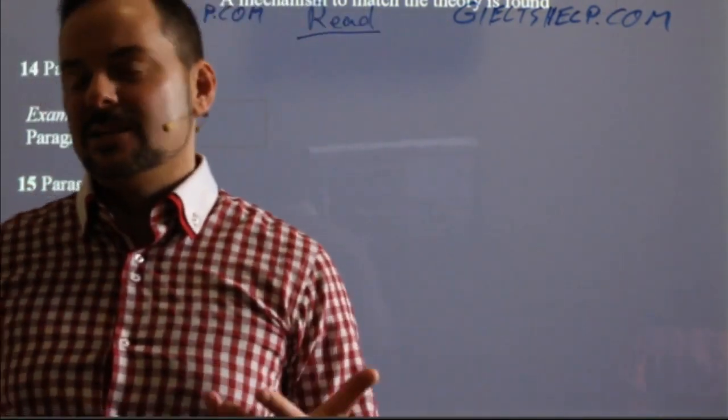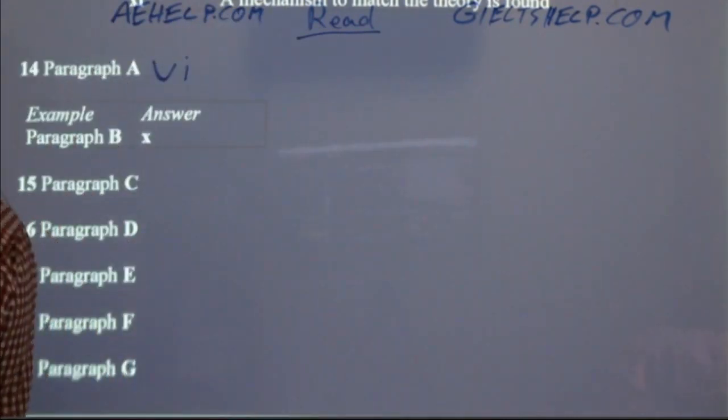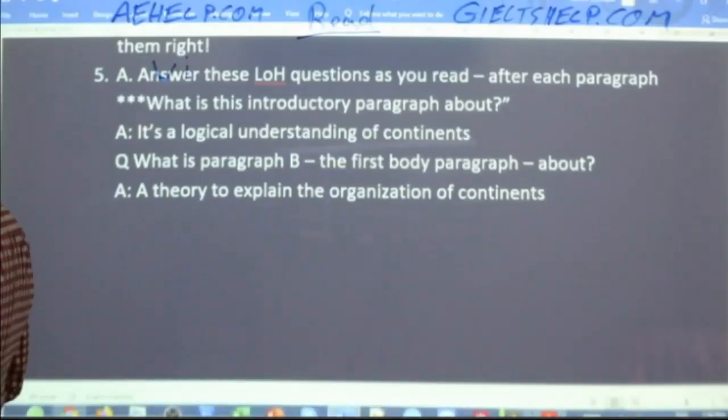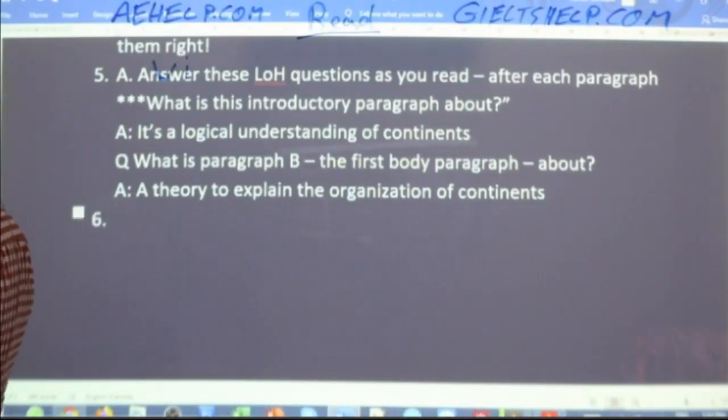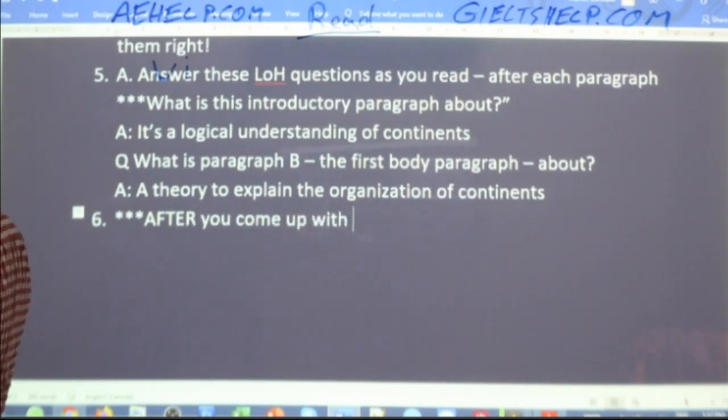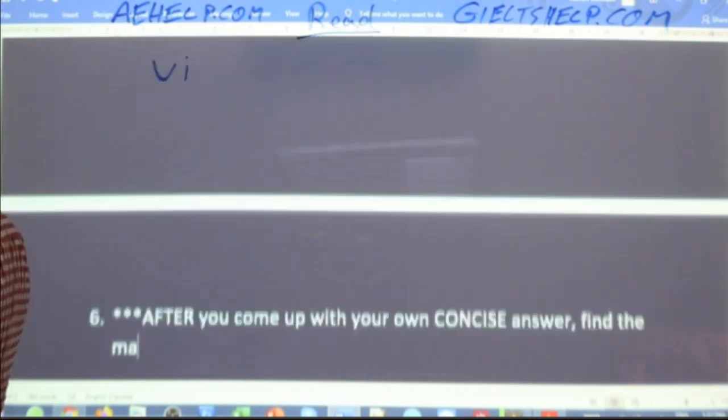Does that make sense? You might see it before you can cover it up, but give it a try anyway. Okay. So the key to these list of headings questions is after, and this is very important, after you come up with your own concise answer, find the matching answer.